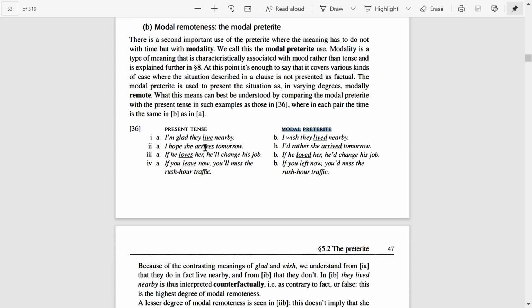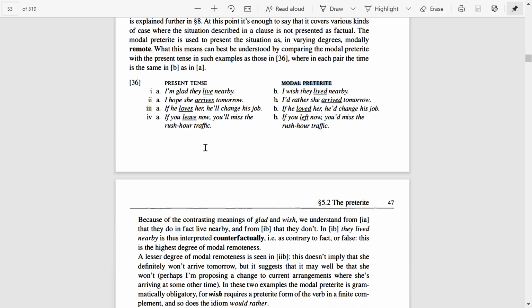I'm glad they live nearby. And on the contrary, here we see I wish they lived nearby. So these two give contrasting meanings, right? I'm glad they live nearby and I wish they lived nearby. They give contrasting meanings, that is, glad and wish.